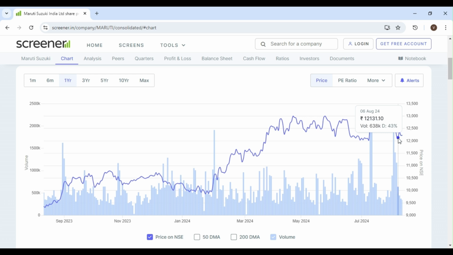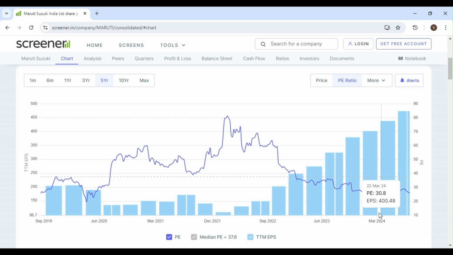Maruti price is down, heavily down, 12,131, 12,002. What is the PE ratio for this stock? The EPS is 400, PE is 26.8, PE is also 25.9. So here EPS is 472. Here this is 460, that is June. After announcing that quarter result, the EPS has increased.